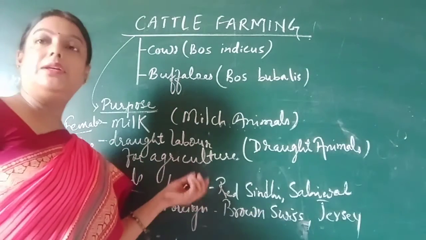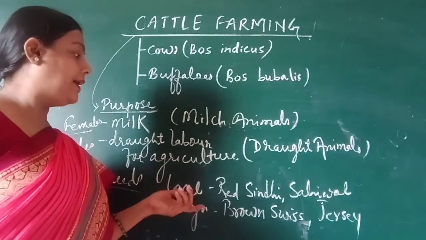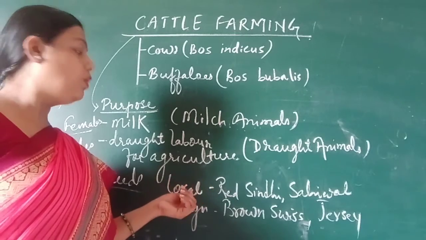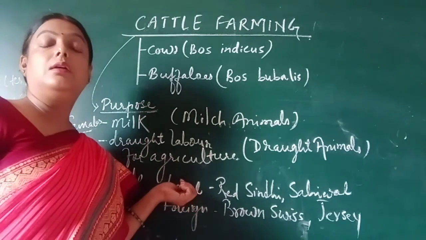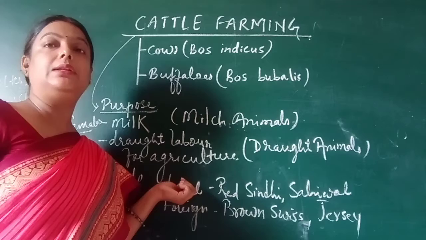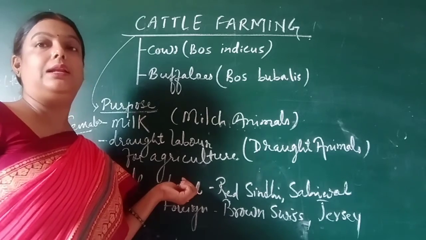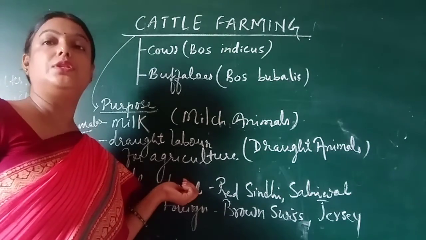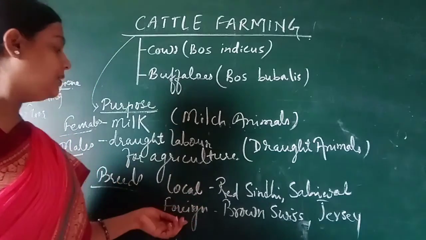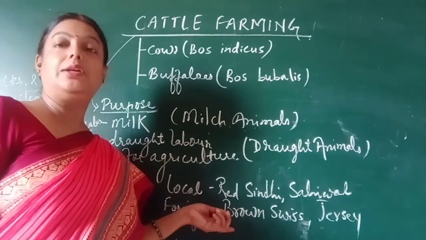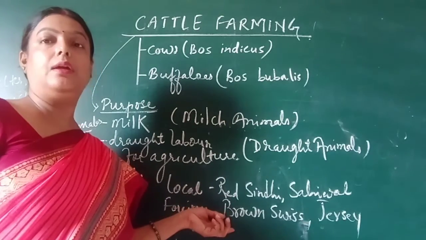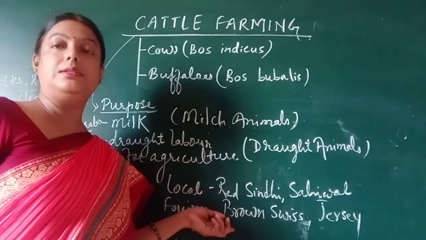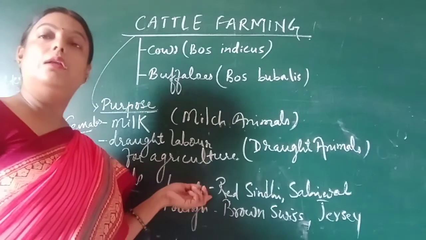Now the specialties of these two breeds: the local breeds are basically disease resistant, but they have a short lactation period. Lactation period means the duration for which they provide milk. The foreign breed has the specialty of a long lactation period, but they are not as disease resistant as the local breeds.